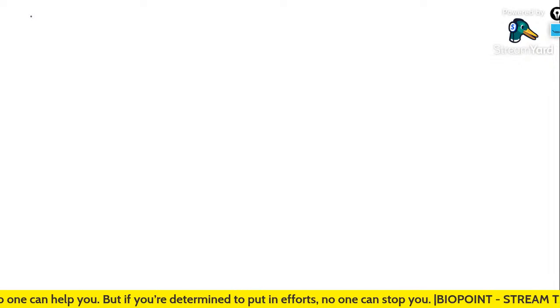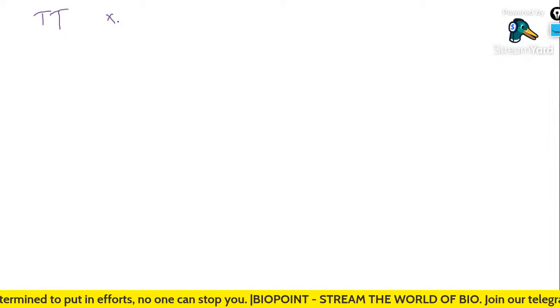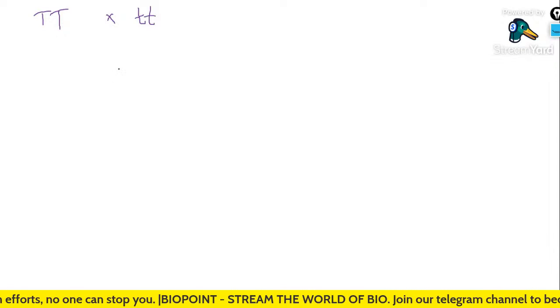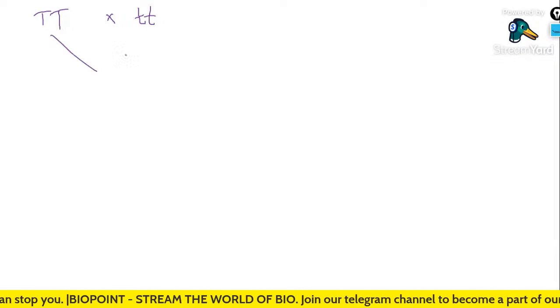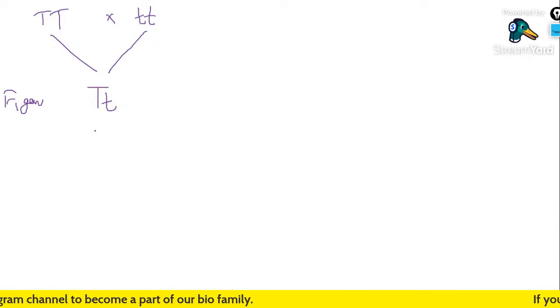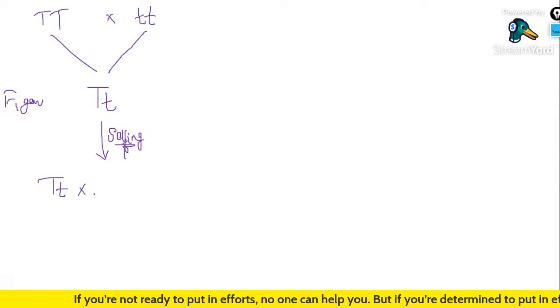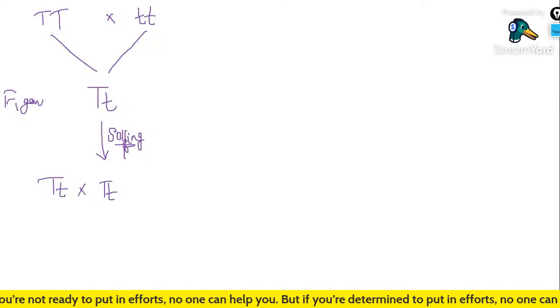Okay, guys, listen very carefully. I'm taking a homozygous tall parent and crossing it with a homozygous dwarf parent. After crossing these two, I'll get the F1 generation as capital T small t. This is my F1 generation. Then I'm selfing this F1 generation, or pollinating it. The next cross I'm going to do is capital T small t into capital T small t.